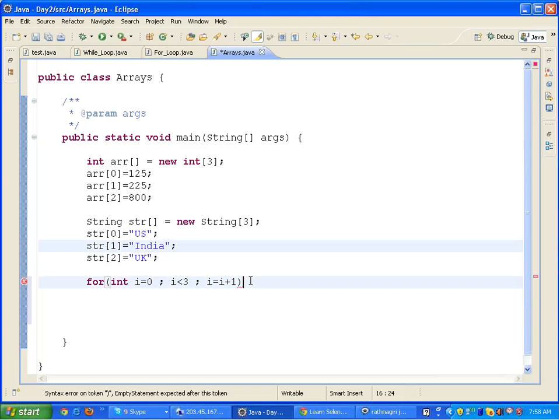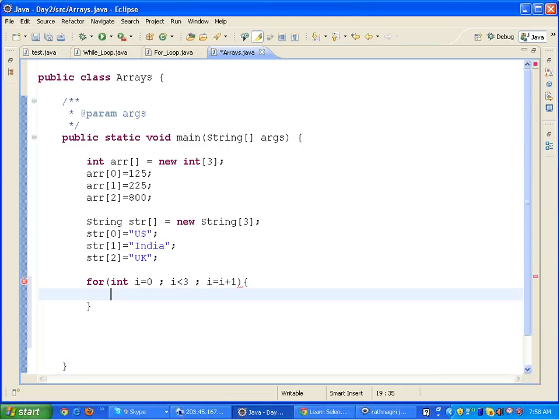And you write System.out.println(str[i]).